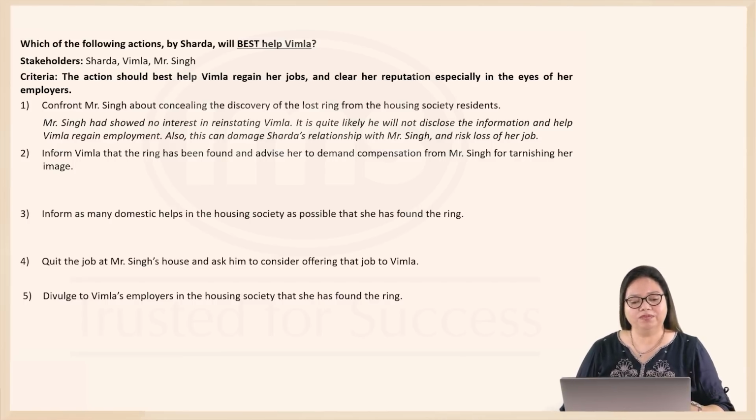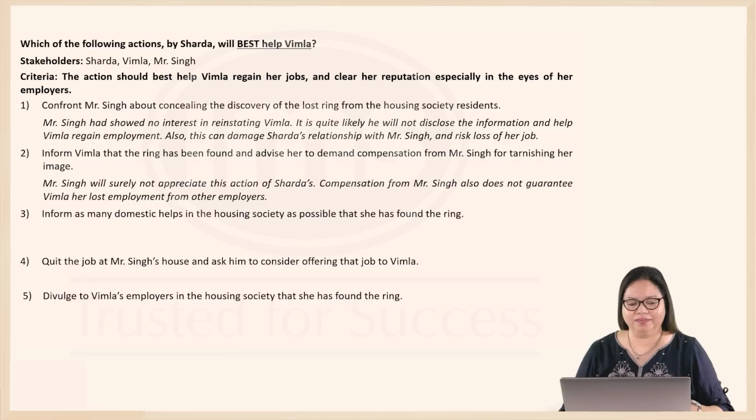Option 2. Inform Vimla that the ring has been found and advise her to demand compensation from Mr. Singh for tarnishing her image. Now, Vimla will be helped, but only by getting the compensation from Mr. Singh. And when she goes to demand compensation, Mr. Singh will become aware of this situation, that Sharda must have informed Vimla. So that's not going to go well for Sharda. She might get terminated. And compensation from Mr. Singh also does not guarantee Vimla's employment. She might just get compensation, but will she regain her lost jobs? That means this is also not such a great option.